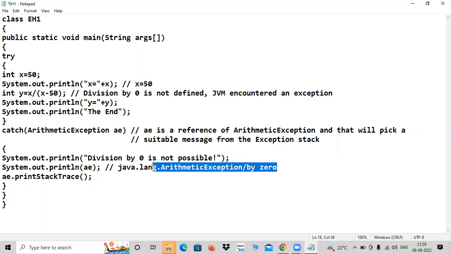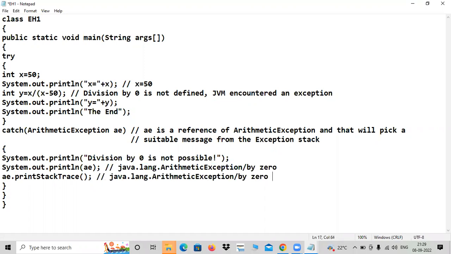Same story here also. See the difference. In the next line also, same story, but with one modification: that is the line of error. It will show you the line of error. In which line did the problem come? You can count 1, 2, 3, 4, 5, 6, 7, 8, 9, right. Other than that, what is the program name? Program name is EX1, isn't it? That also it is going to identify, and where you are getting the problem, inside main. That also it will show you, some extra information you are getting.